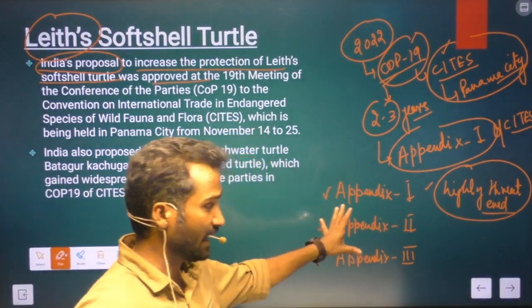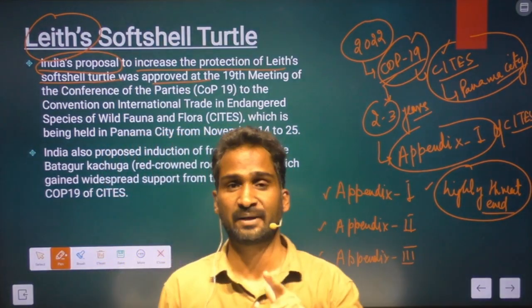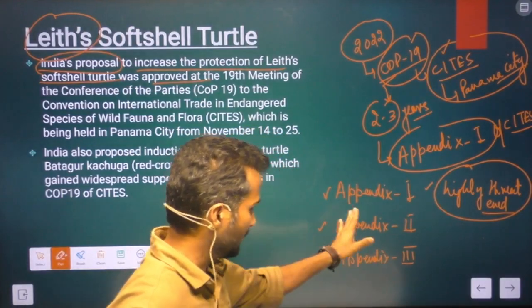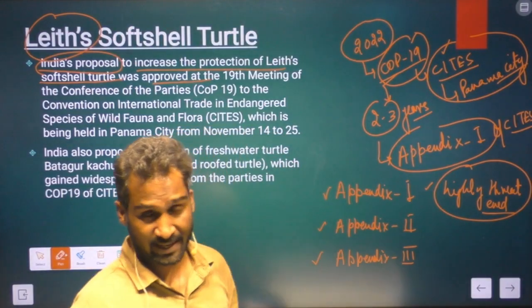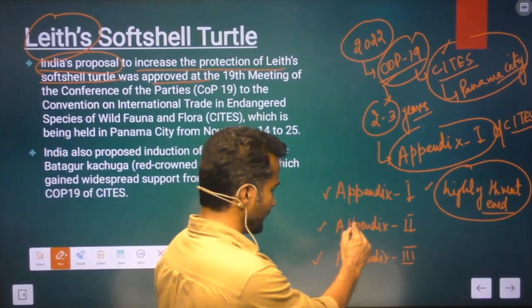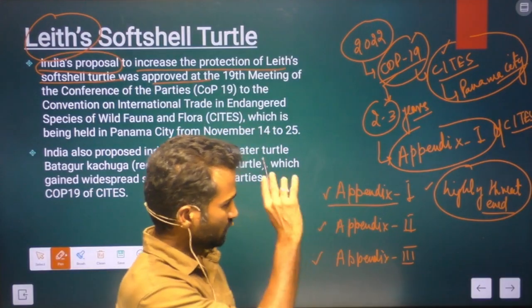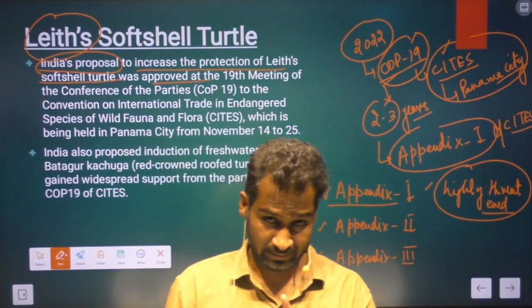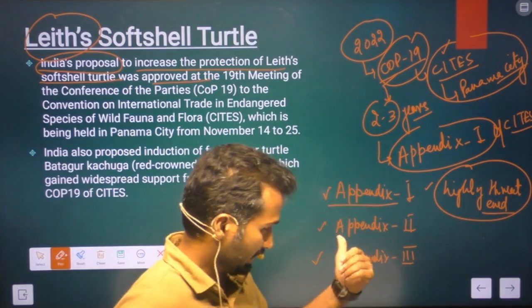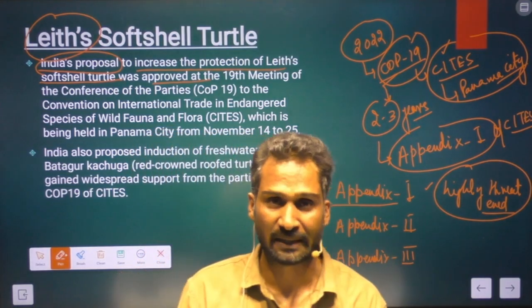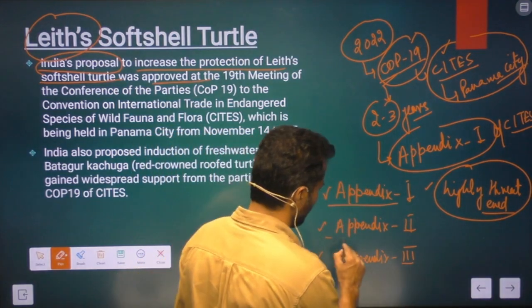So their trade happens only for scientific and conservation purposes in Appendix 1. Otherwise, their trade is prohibited. So all those animals, all those species which are in Appendix 1, are not commercially internationally traded. Now coming to Appendix 2.